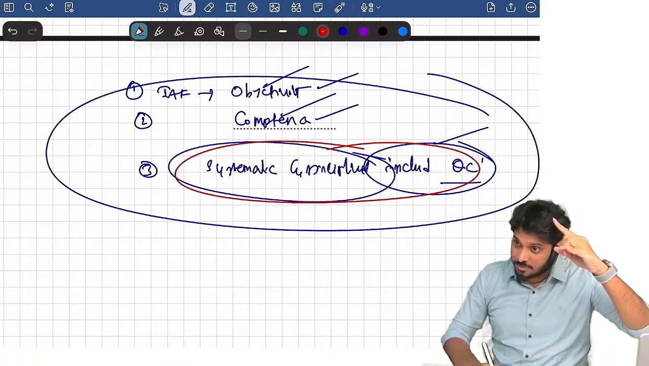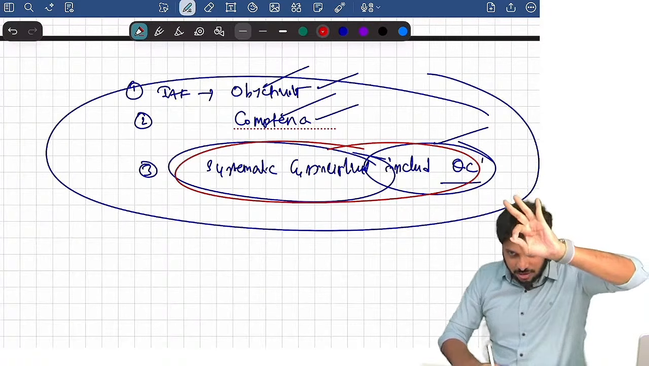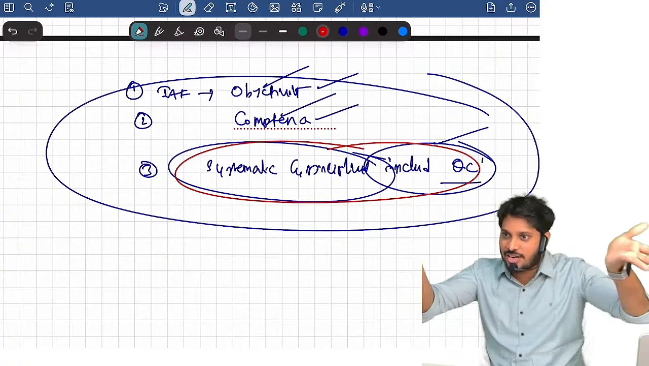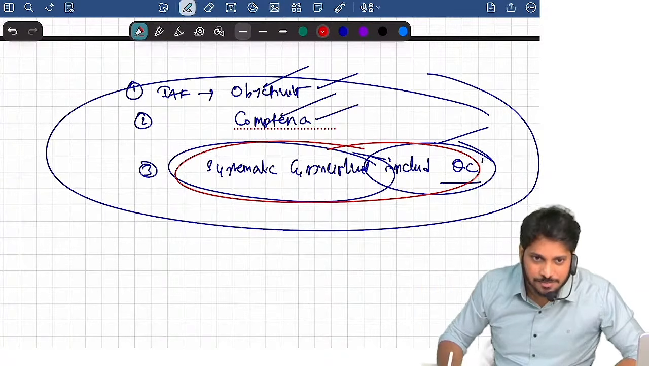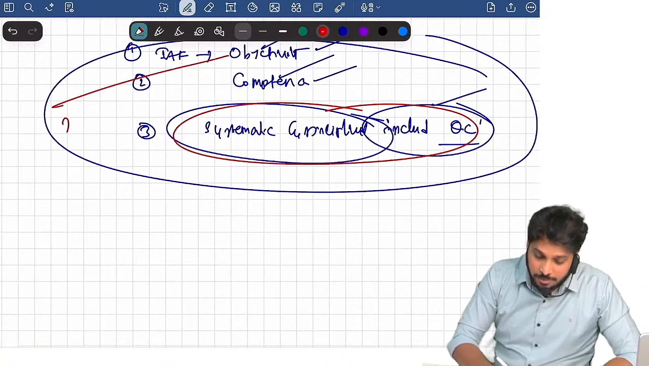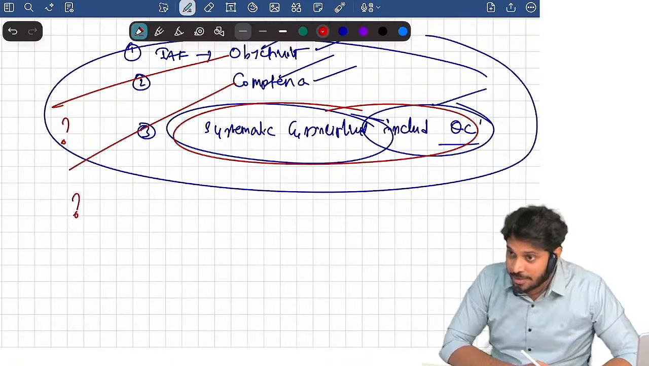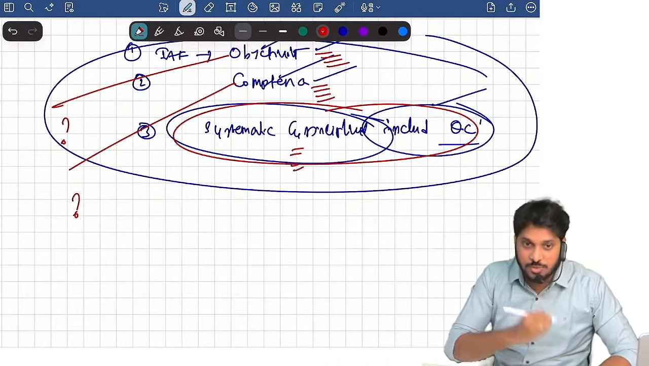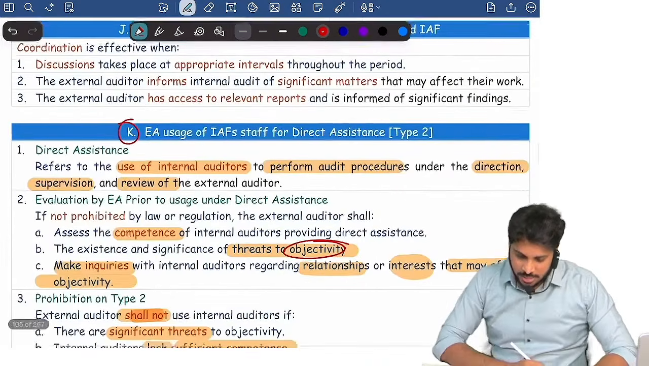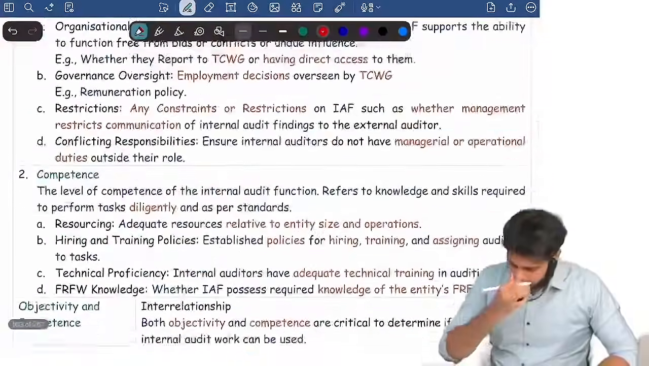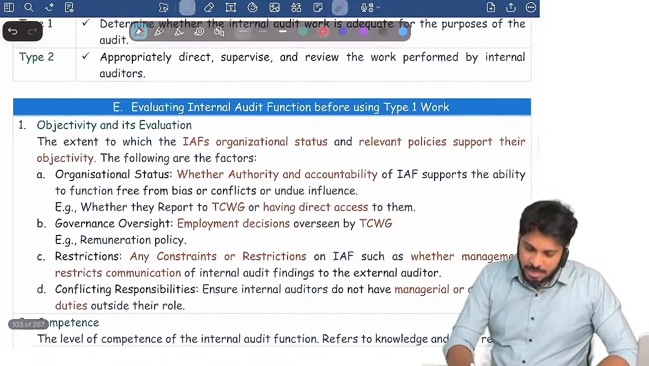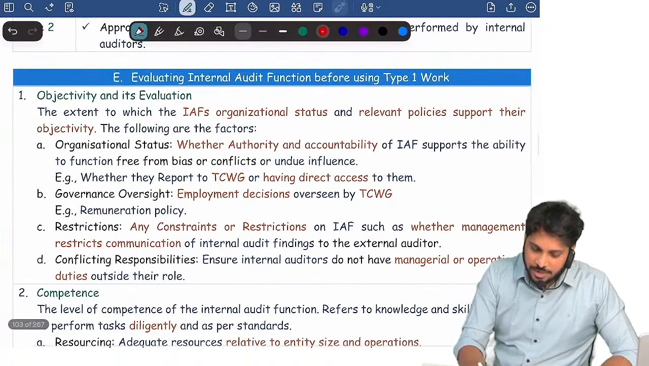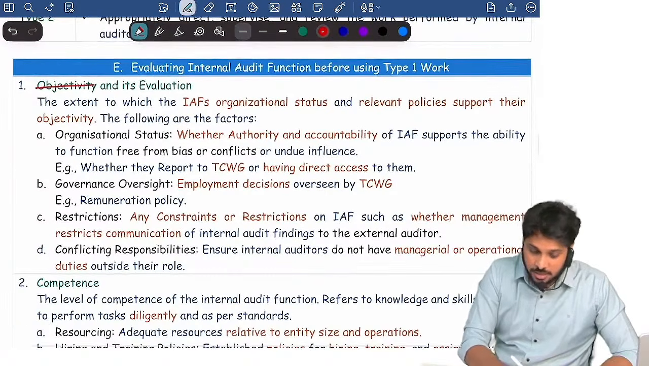An MCQ can come. Which of the following is not a factor while evaluating direct assistance? Systematic, disciplined approach, quality control, that's not a factor. Able to understand? Now, what do you mean by objectivity? What do you mean by competence? What are the factors for objectivity? What are the factors for competence? What are the factors for a systematic approach? That we need to discuss. Now, objectivity. Again, go back to type 1. Evaluations. Okay, before using type 1, what is the first evaluation? First evaluation is objectivity. Yes or no?